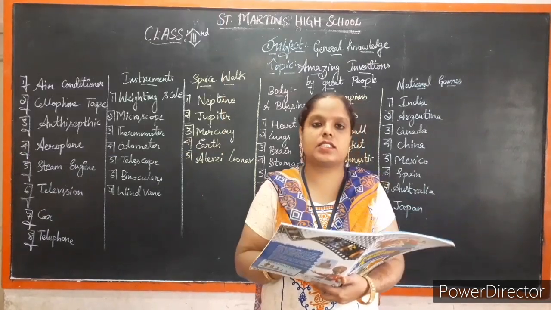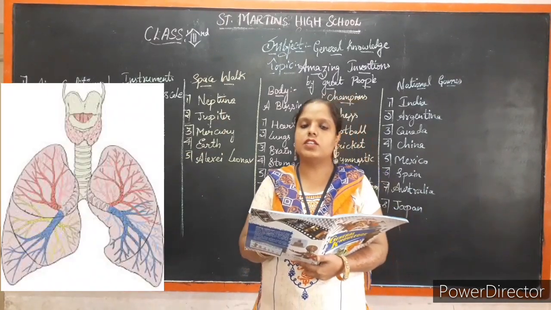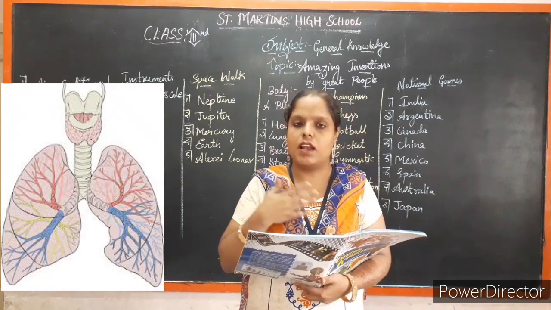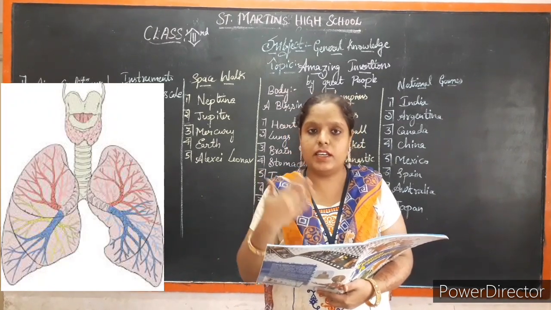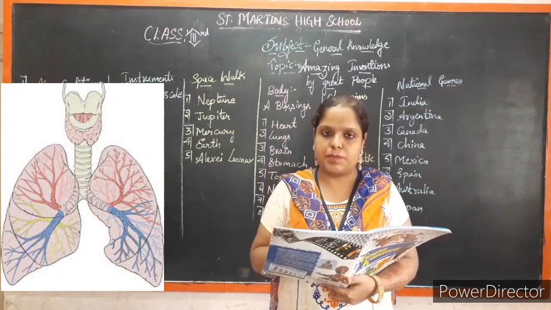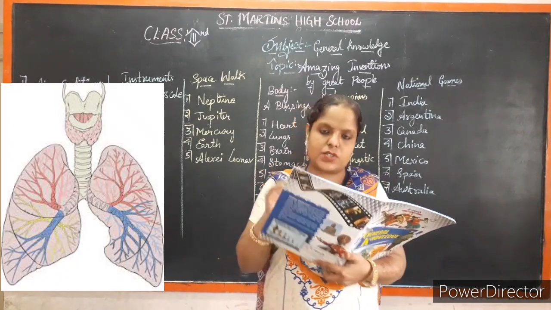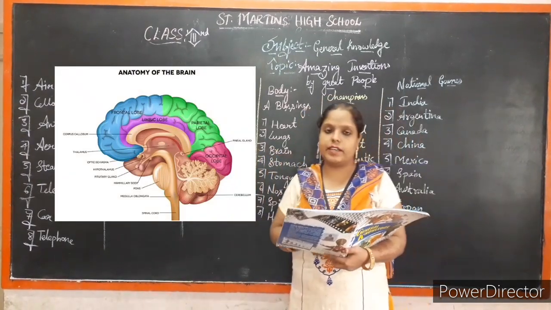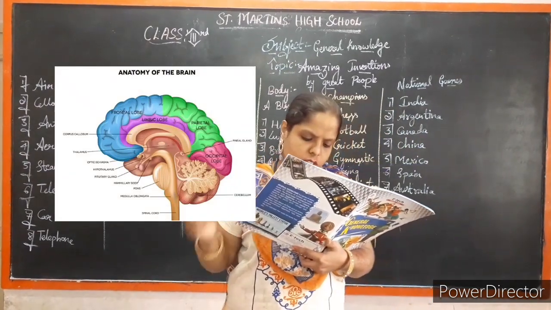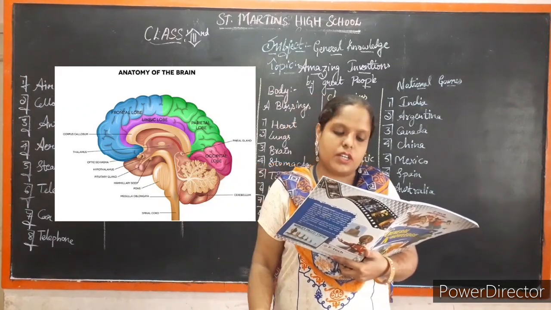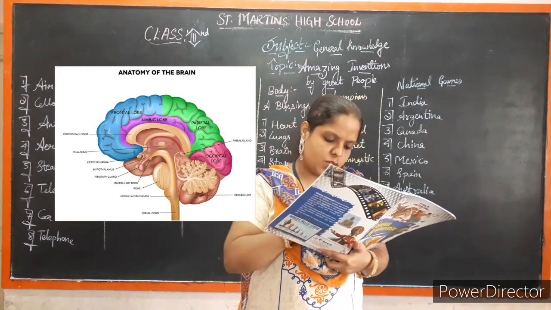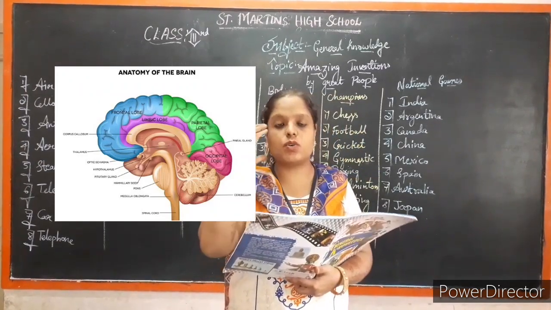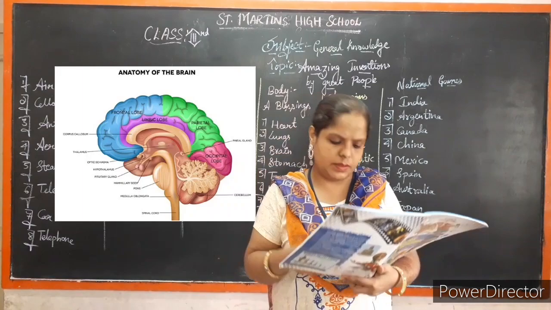Next one, lungs. Without lungs can you breathe? No. So for respiration, which organ is mostly used? Lungs. Lungs are used for breathing, you can inhale. Next one, brain. Why is the brain used, children? For thinking capacity. The brain controls all our organs and stores our memories.